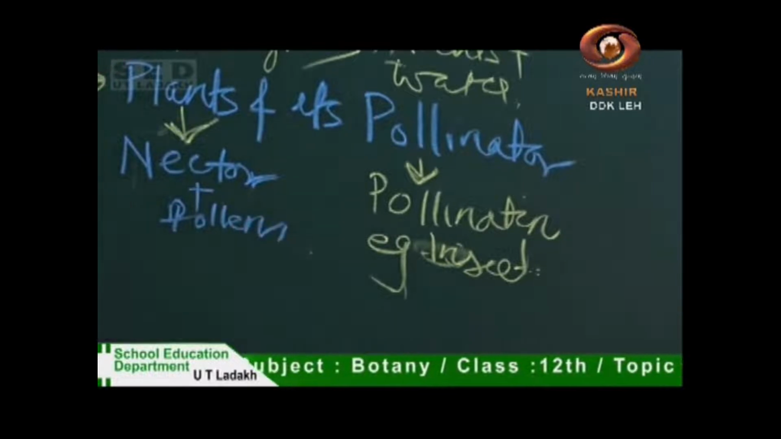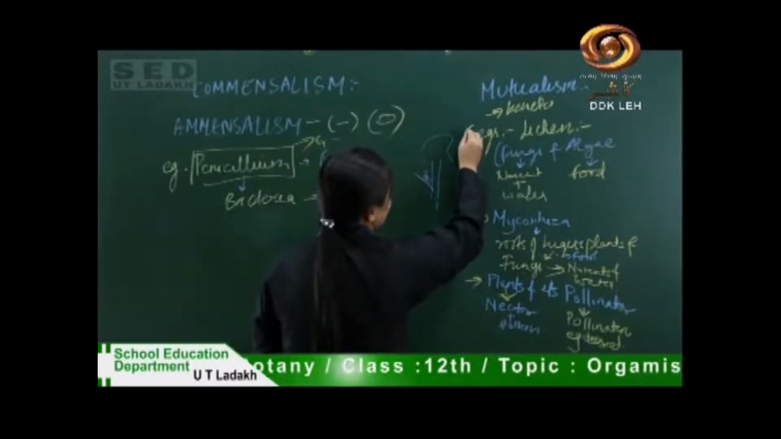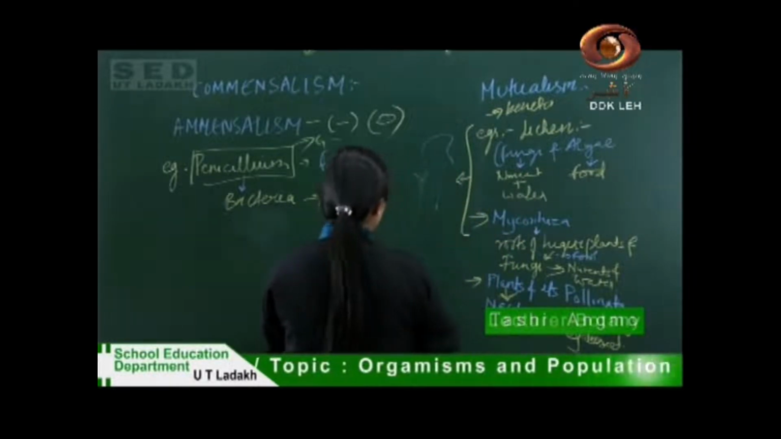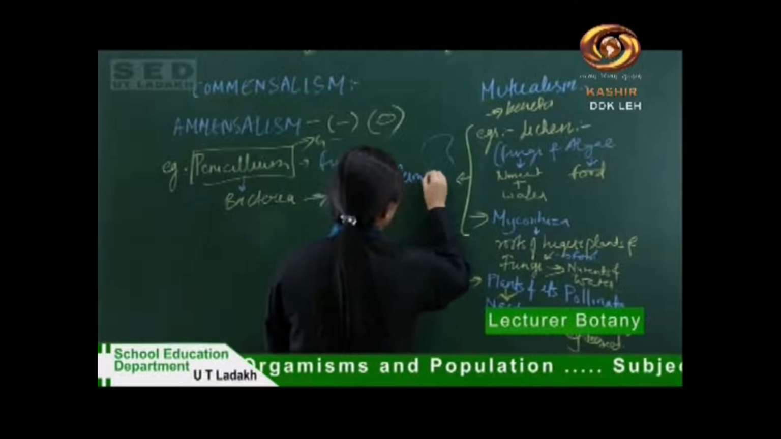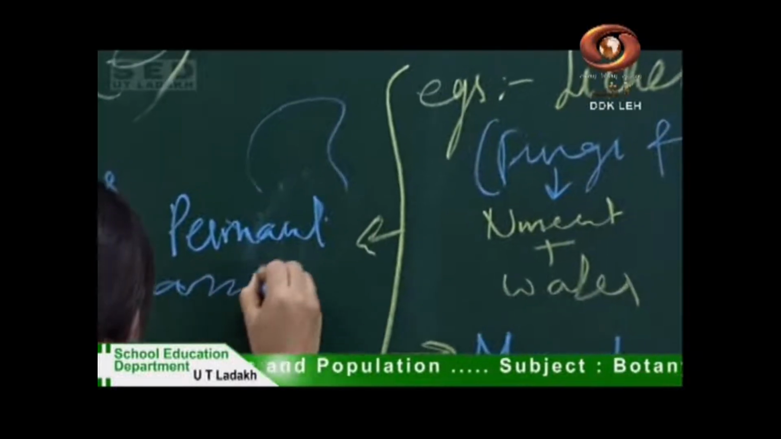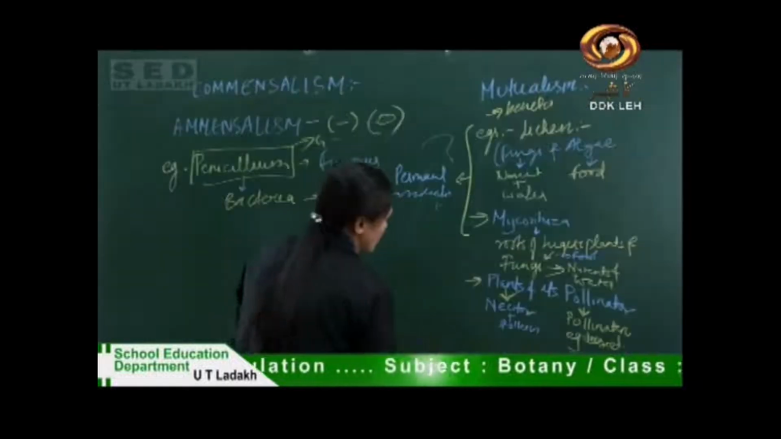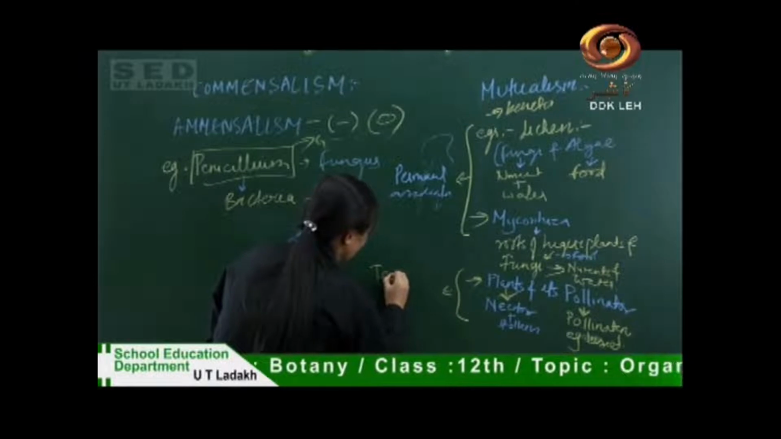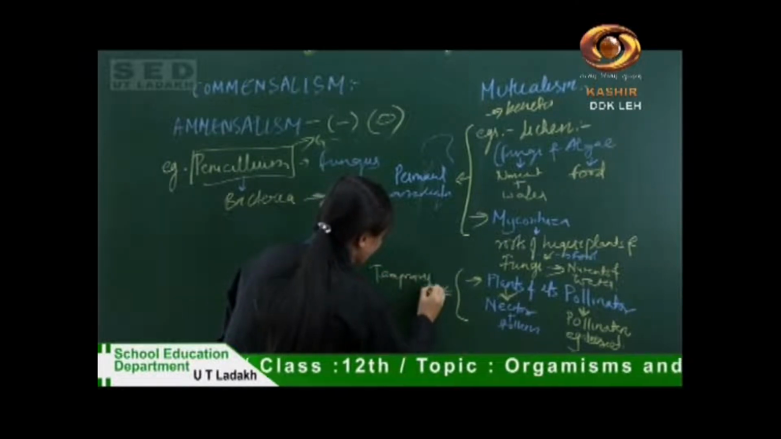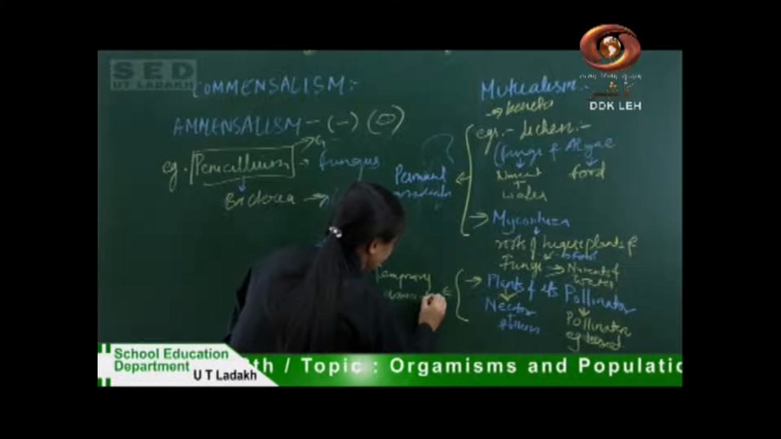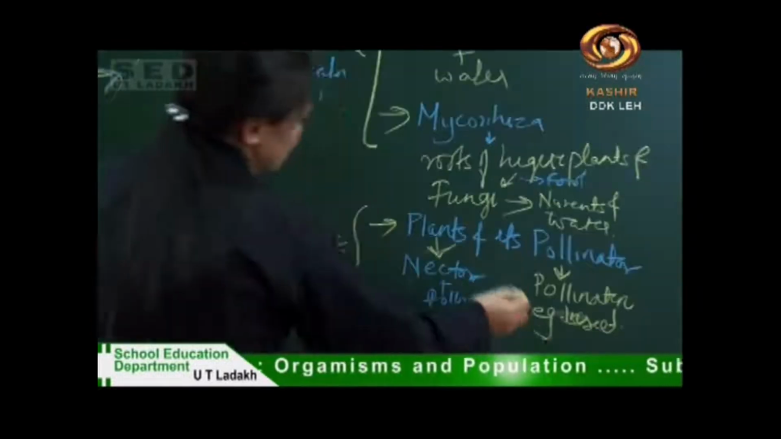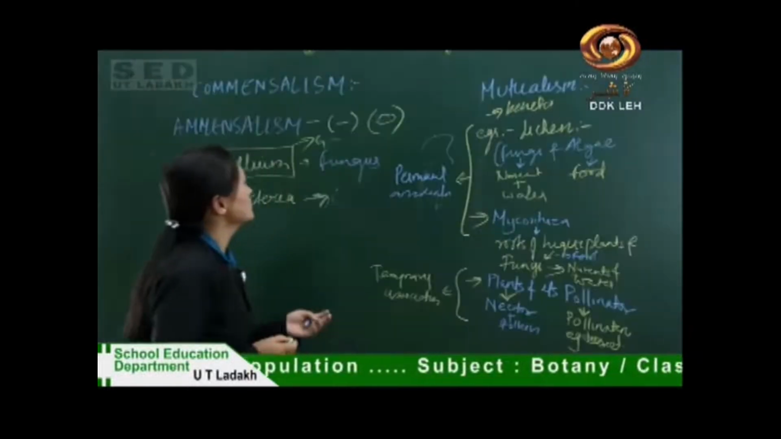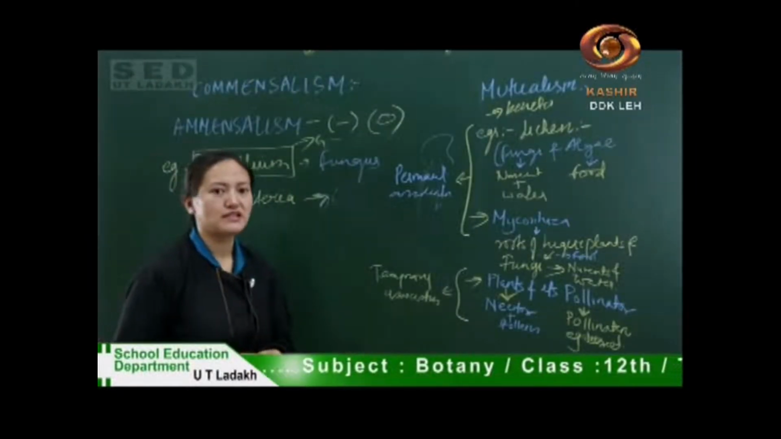and many other benefits. These two, lichen and mycorrhiza, are permanent associations, whereas plants and pollinators are a temporary association, because the insects keep moving from one plant to another. So that's all for population interactions.